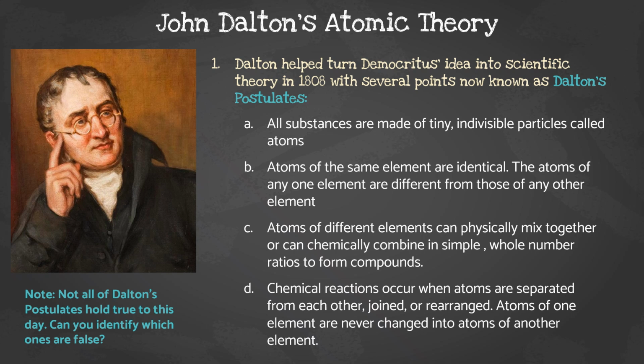Atoms of different elements can physically mix together or can chemically combine in simple whole number ratios to form compounds. And then finally, chemical reactions occur when atoms are separated from each other, joined, or rearranged. Atoms of one element are never changed into atoms of another element. And that goes back to the idea that matter cannot be created or destroyed.